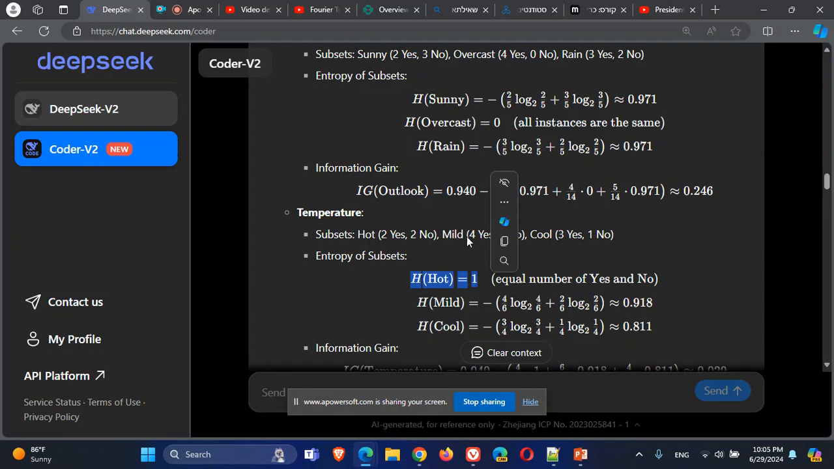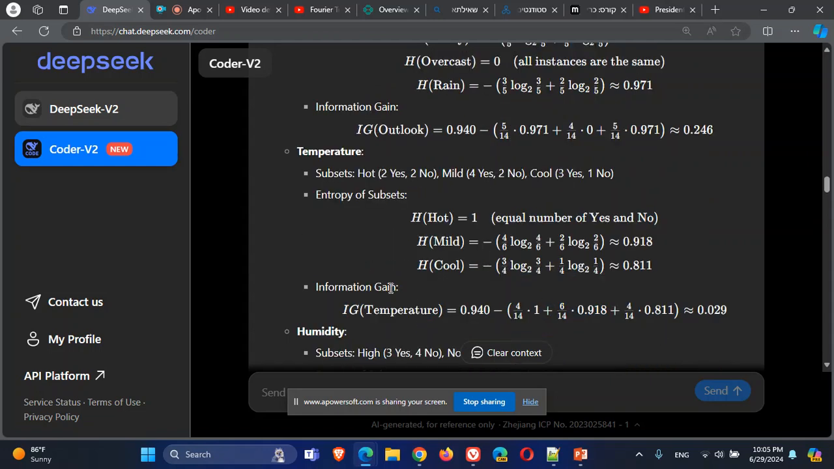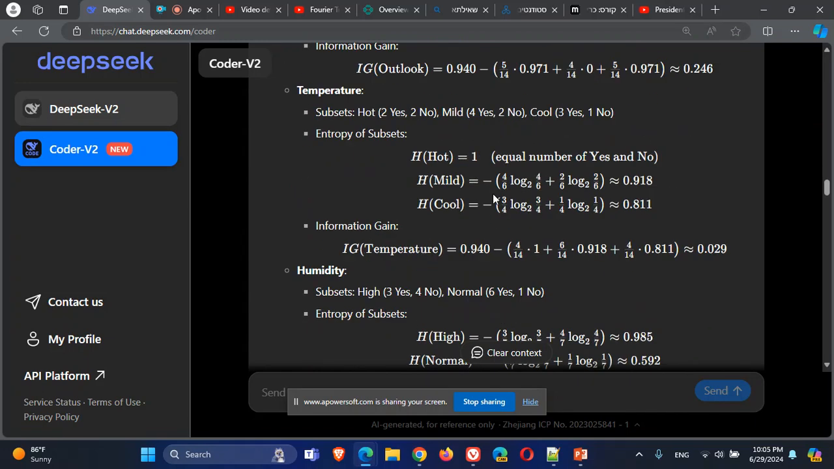So for the other ones, for mild you take the probability for yes, 4 over 6, probability for no, 2 over 6, calculate the entropy, do the same for cool, 3 out of 4, 1 out of 4, and calculate entropy for each one, then take the weighted sum and calculate the information gain. The information gain for splitting using the attribute of temperature is the entropy of the data before splitting again, minus the weighted sum. Here there are 4 out of 14. Oh, here there are 6 out of 14. Here there are 4 out of 14. 4, 6, 4 out of 14.